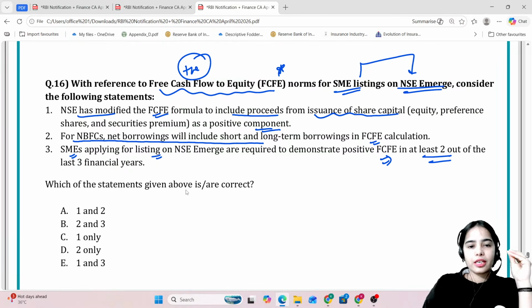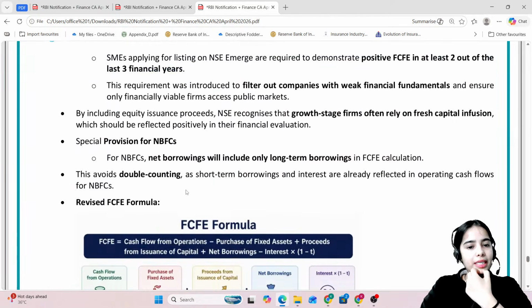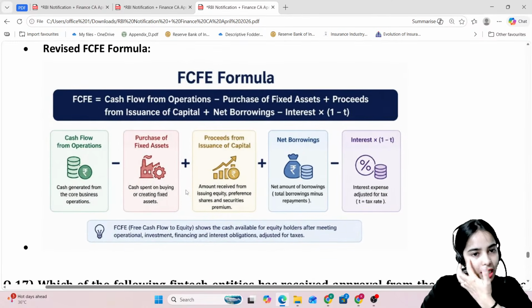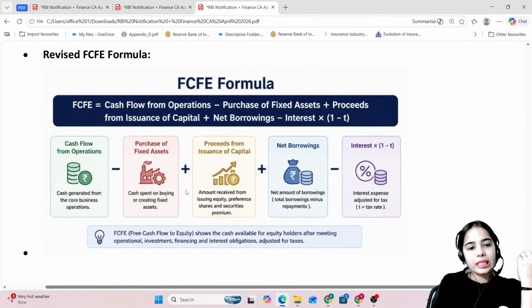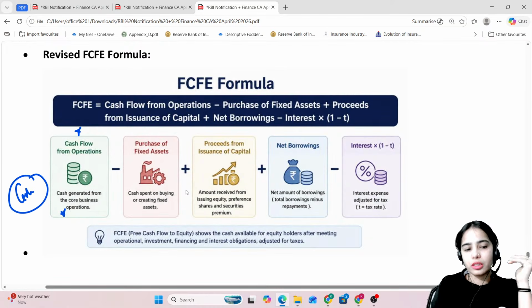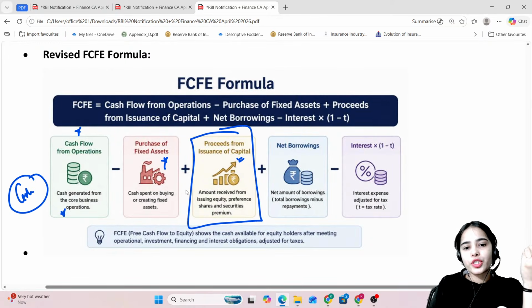So basically, first let's see the formula, then we will come to the question again. Free cash flow to equity includes the cash flow from operations, the cash generated from the core business operations, minus the purchase of fixed assets, that is the money spent on the fixed assets. Now this has been added: proceeds from the issuance of capital.